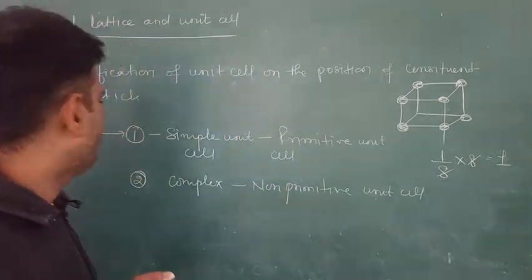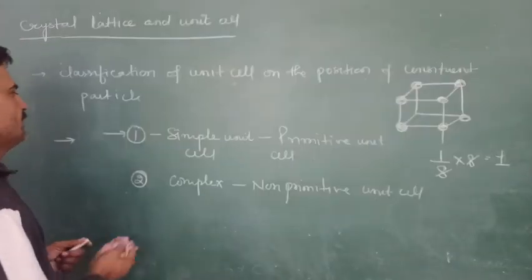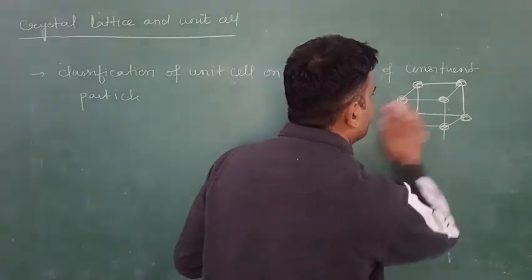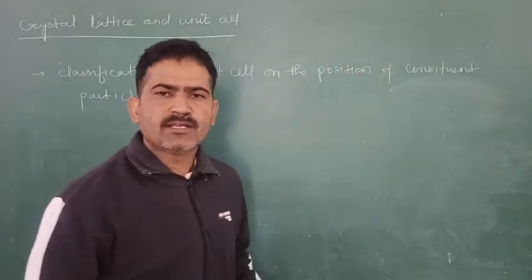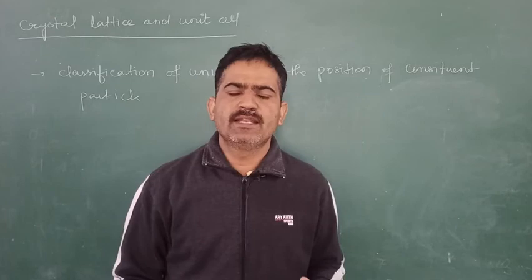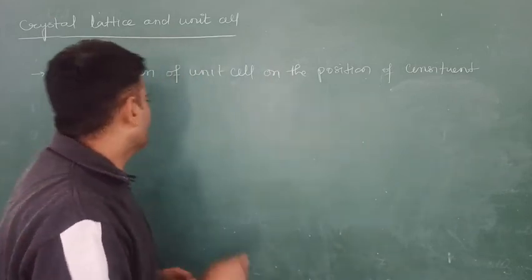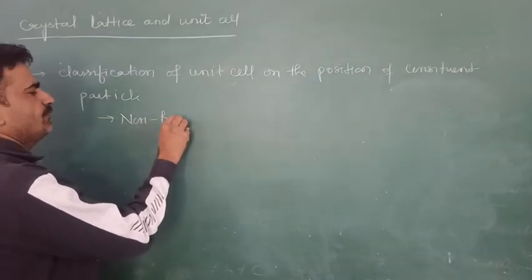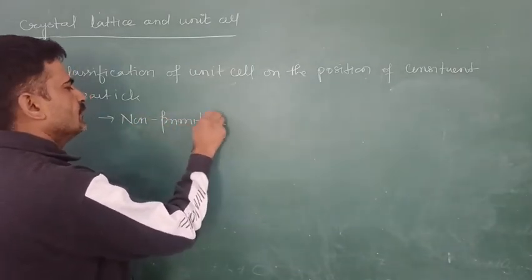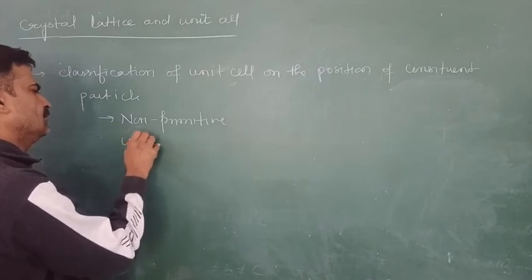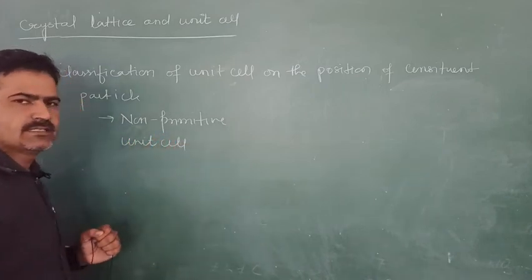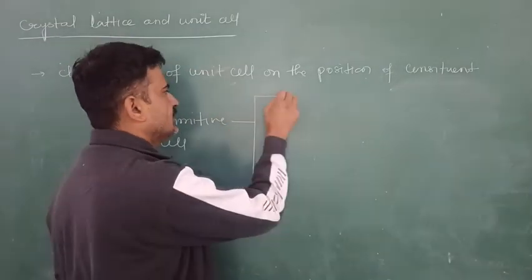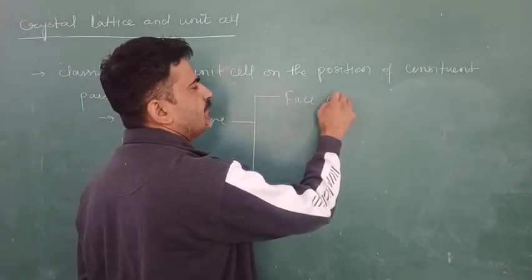After this we will study the non-primitive unit cell. What is a non-primitive unit cell? The unit cell in which the constituent particles are present at the corners and elsewhere in the body is known as a non-primitive unit cell. And these non-primitive unit cells are of 3 types. First is the face-centered unit cell.